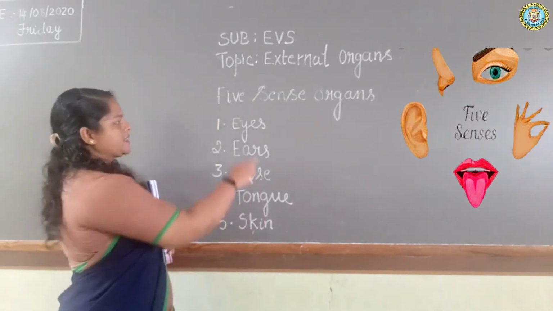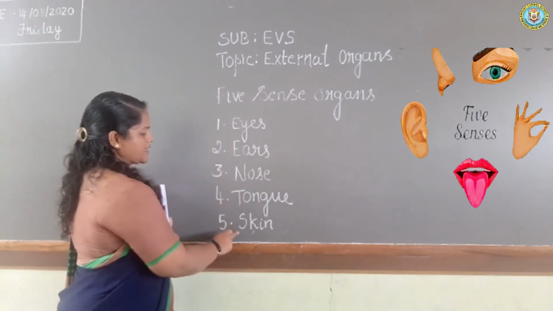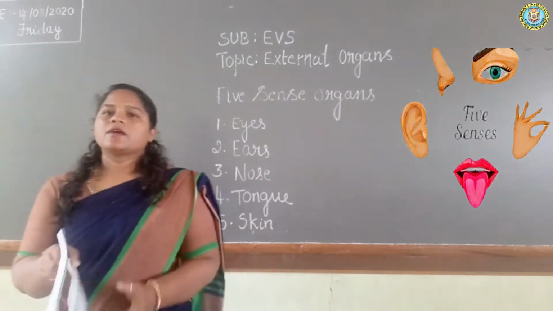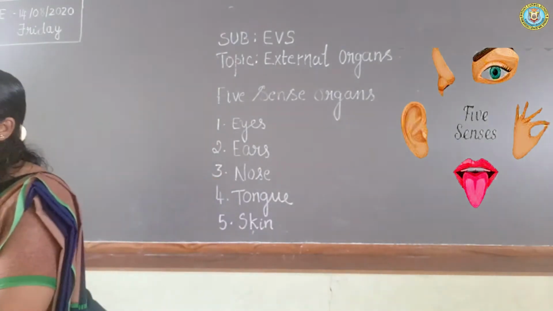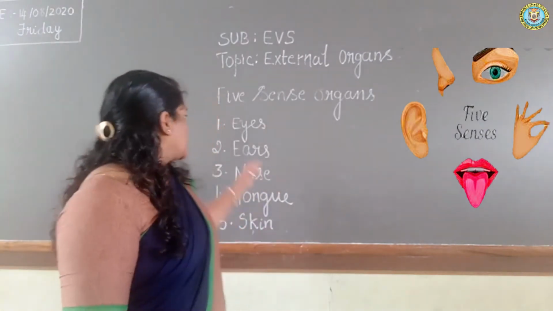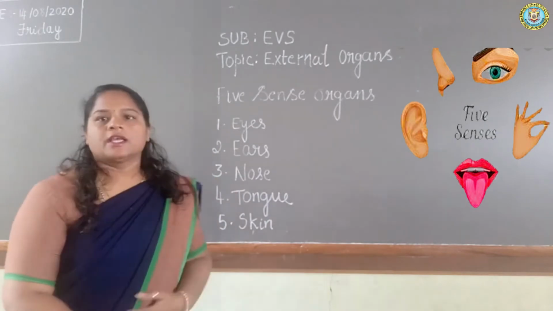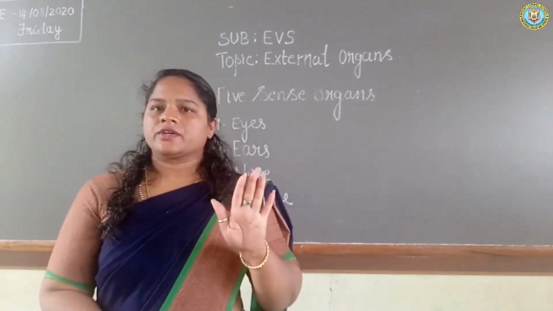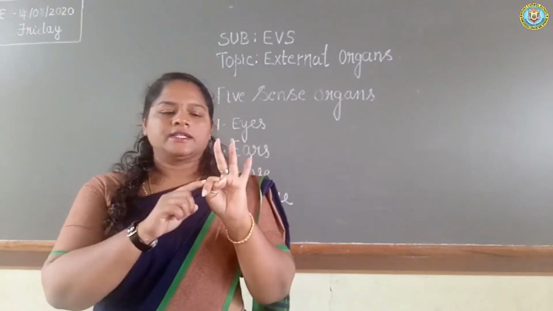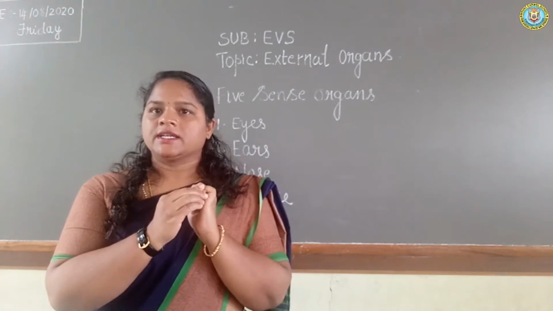So these are the 5 sense organs: eyes, ears, nose, tongue and skin. Now we know about the 5 sense organs. Which are the 5 sense organs? Eyes, ears, nose, tongue and skin, isn't it?